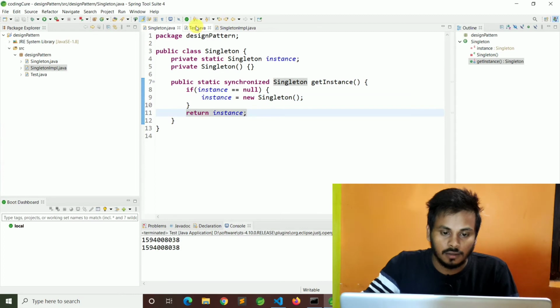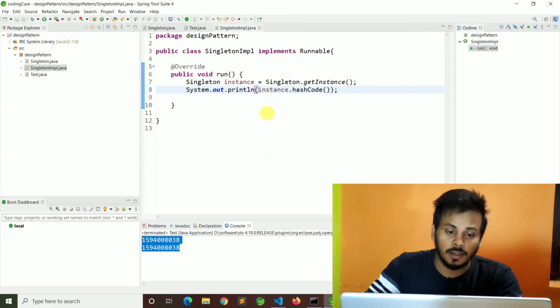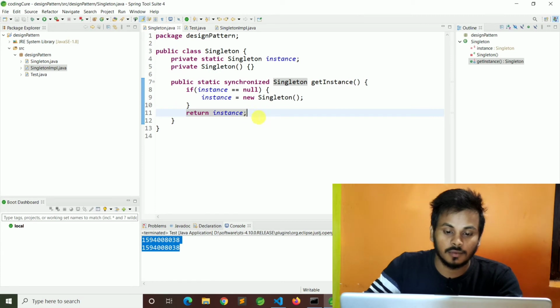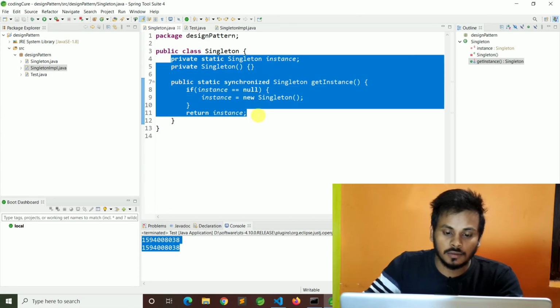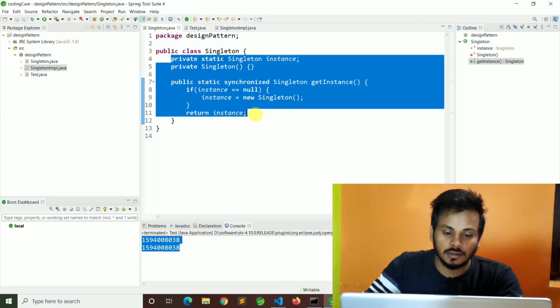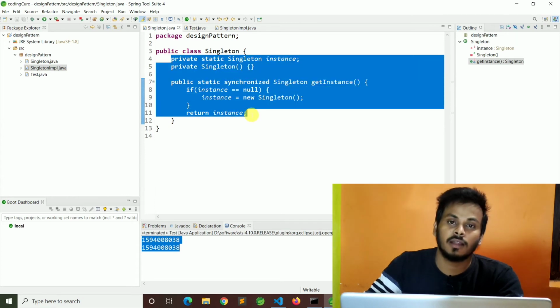Let's run this class. See, now this time the hash code is the same. So in a multi-thread environment we can handle this problem, but still in this class some problems are there.